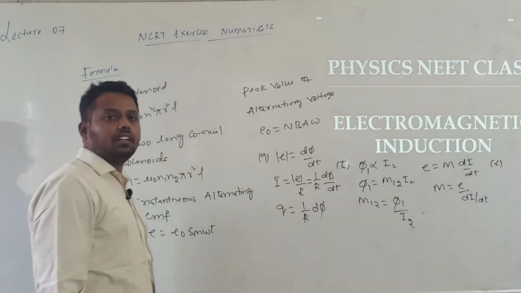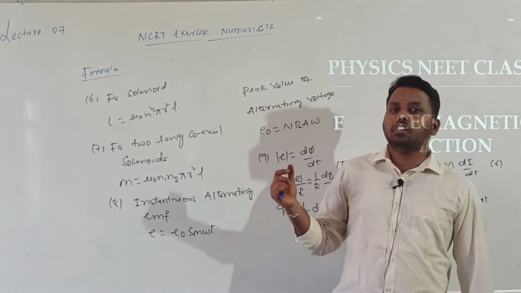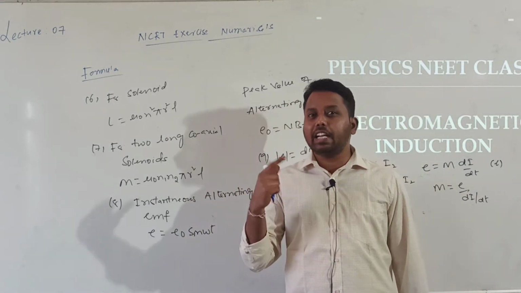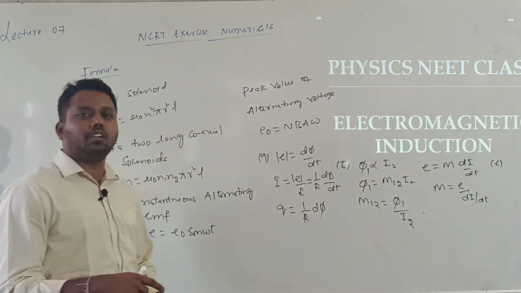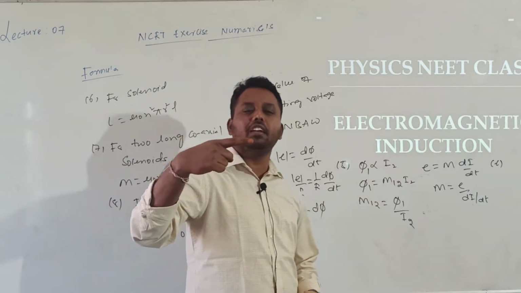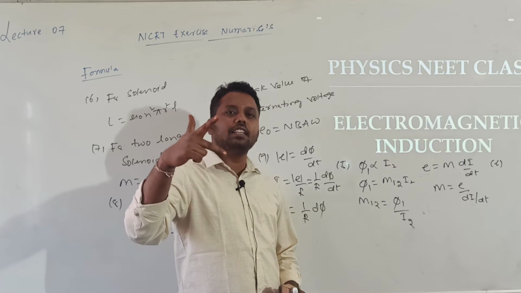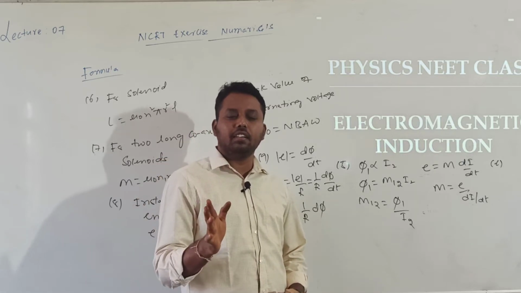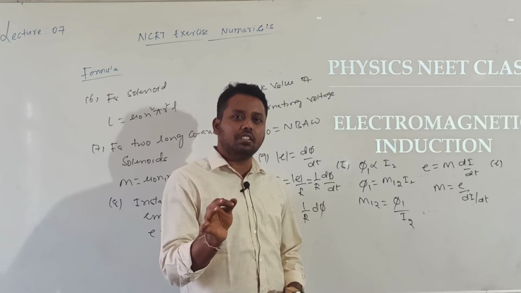And in this chapter, for calculating direction, we can use either Lenz law or Fleming's right hand rule. Yesterday we discussed the right hand rule. According to the right hand rule, the forefinger indicates the direction of the magnetic field, the thumb indicates the direction of motion of the conductor, then the central finger indicates the direction of the induced current. Okay? So you should have clarity regarding the direction.